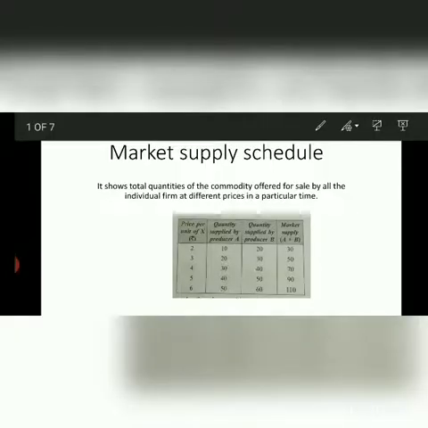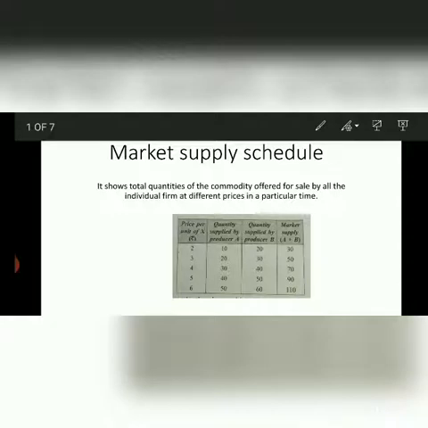So when the price reduces, they cut down their supply and stock their goods so that they can get maximum profit in future time. The first topic we are going to study today is the market supply schedule. Now, what is a market supply schedule? It shows the total quantities of the commodity offered for sale by all the individual firms, or we can say by all the producers, at different prices in a particular time. This can be understood by the table given below.